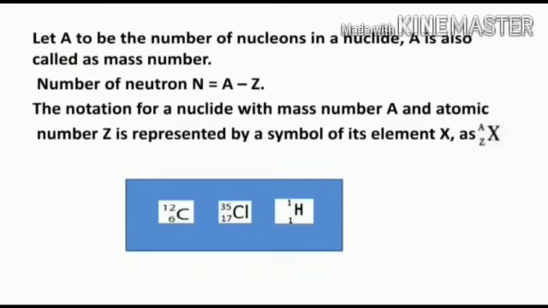For example, the notation for the nuclide of the carbon element is ¹²₆C. Atomic number 6 is written at the bottom left. Mass number 12 is written at the upper left of the symbol C.